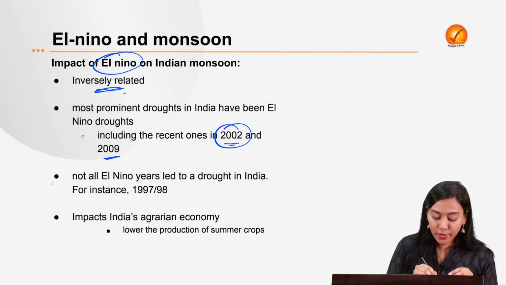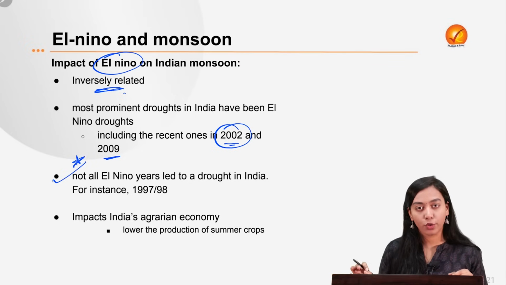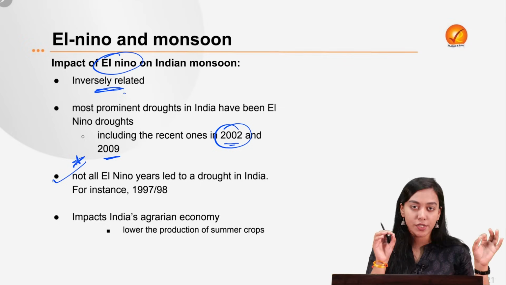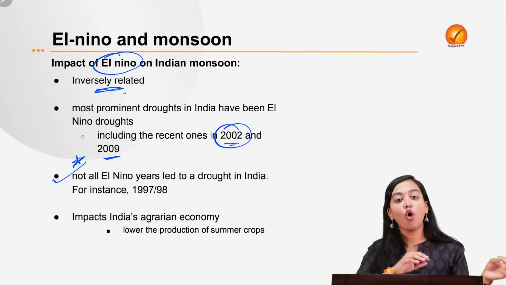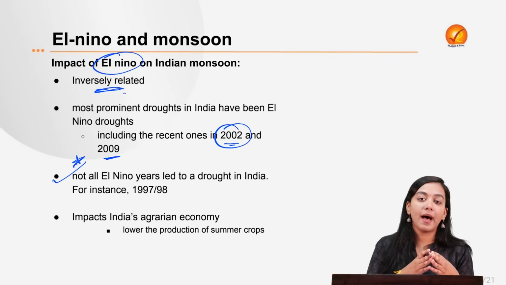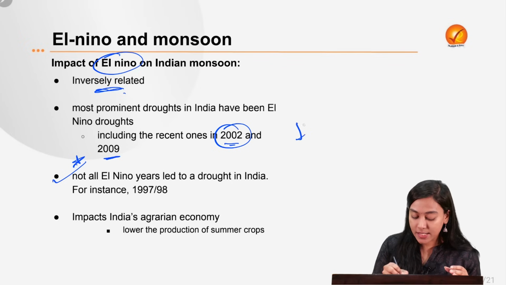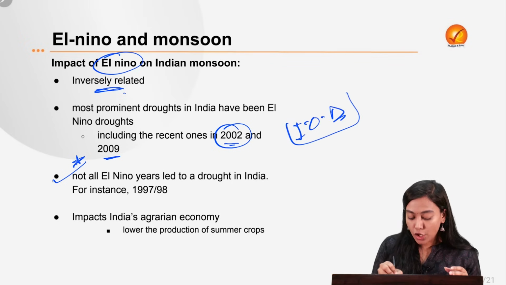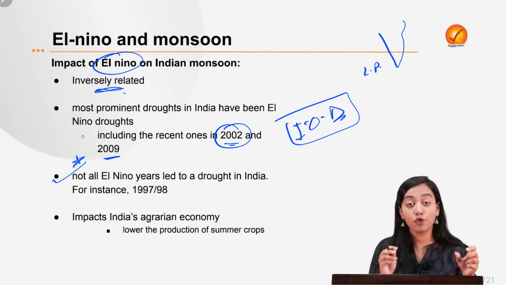Okay. You also need to remember one more thing from the geography point of view: though El Nino is responsible for droughts in India, not all El Nino years have led to drought. Why? Because they were counterbalanced by another event known as the Indian Ocean Dipole. In the case of an Indian Ocean Dipole, there is development of an intense low pressure in the case of a positive one.